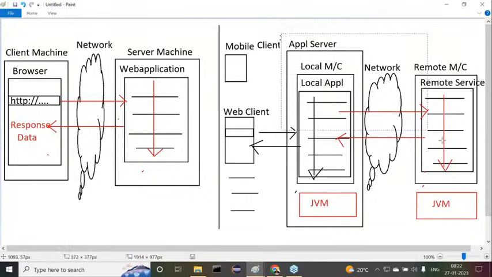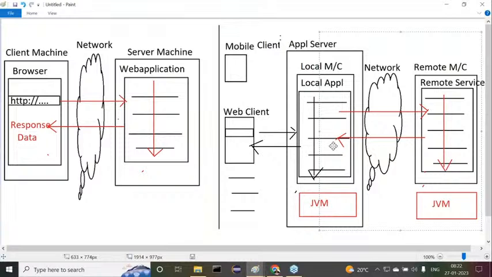Now observe carefully. This entire part is the distributed part. We can understand the client and up to half of this one as the web area, the web environment. Then the remaining half, the server-side application and this remote application, is the distributed part here. Both integrated is nothing but an enterprise application. Get my point or not? Then web and distributed, both are integrated. Then it is a very good enterprise application.